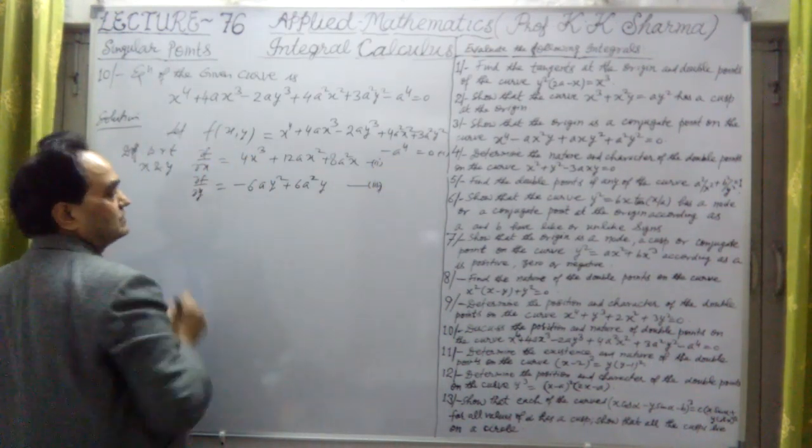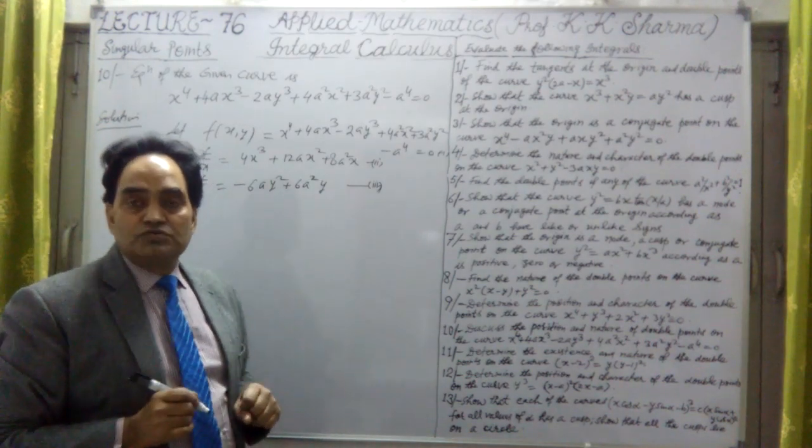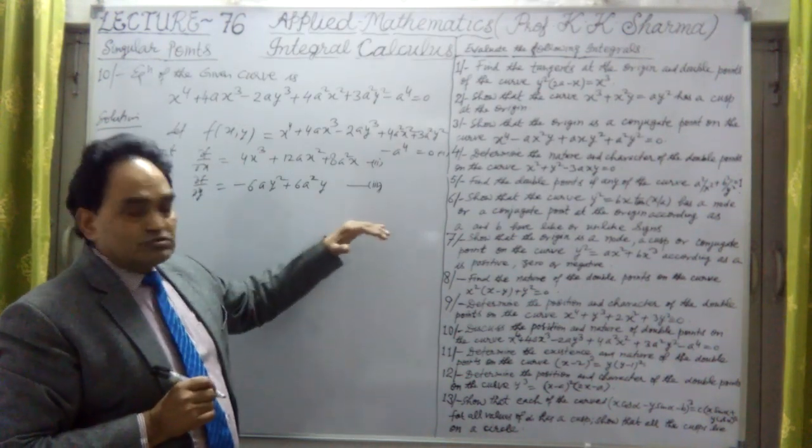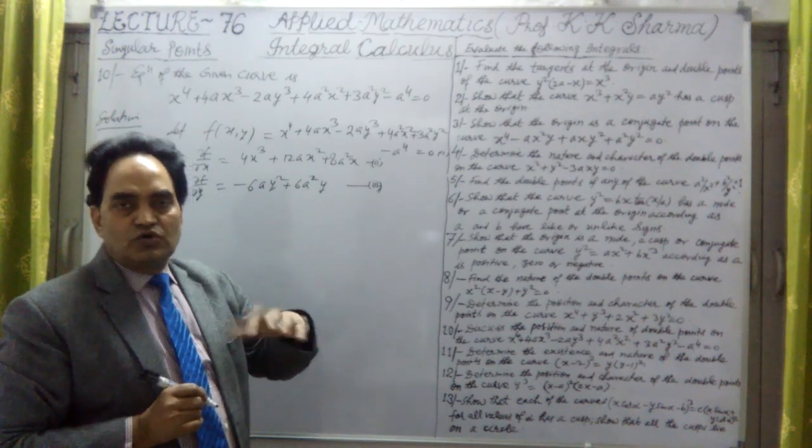Now again let's find the double derivative, because we have to prove whether the double point is a cusp, a node, or a conjugate point.